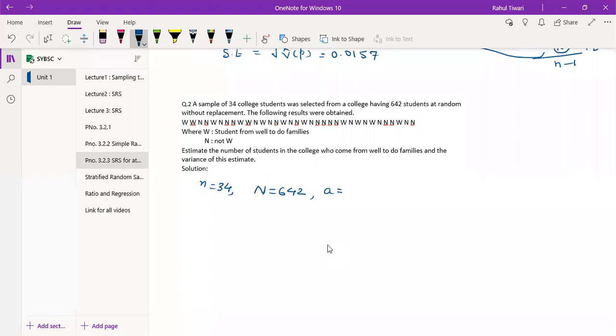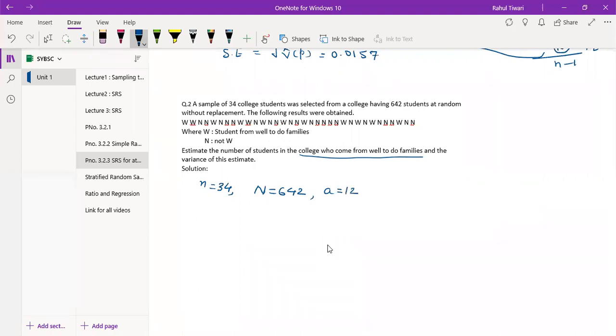How do you decide what A is? It is based on what the question is asking. The question here is asking about well-to-do family, so we need to count how many W are there. 1, 2, 3, 4, 5, 6, 7, 8, 9, 10, 11, 12. So the total will be 12.